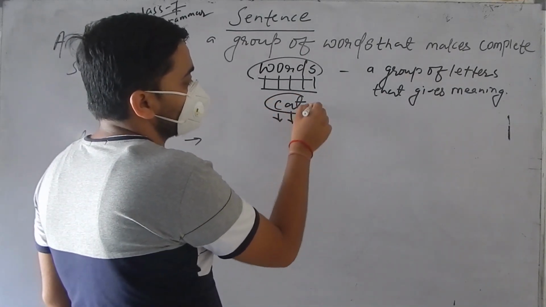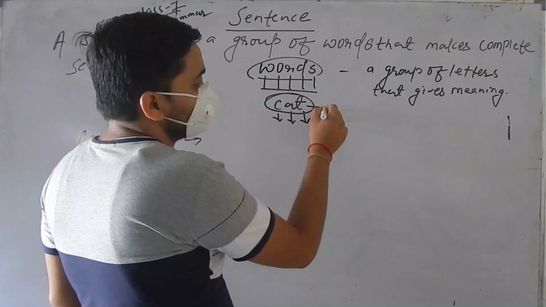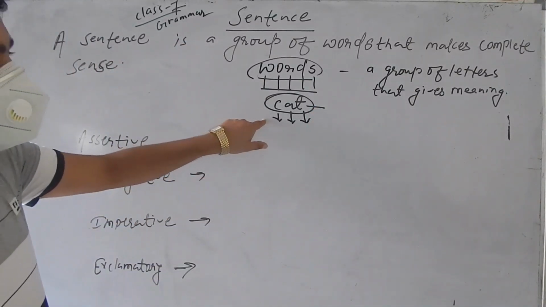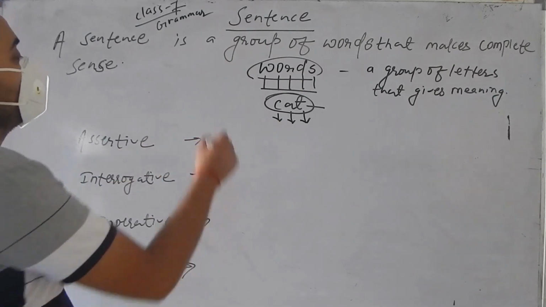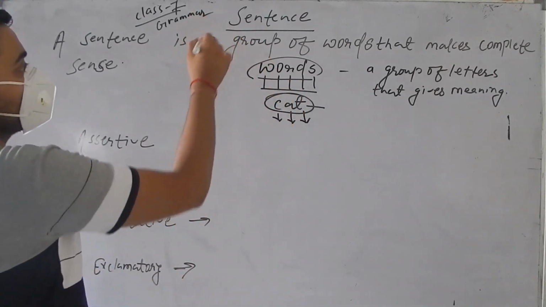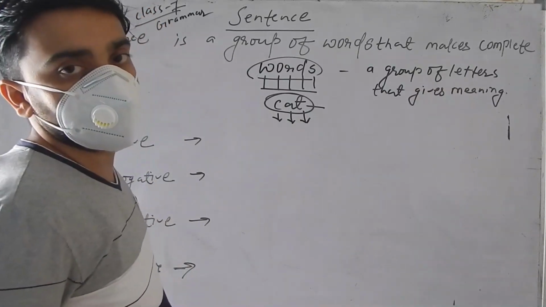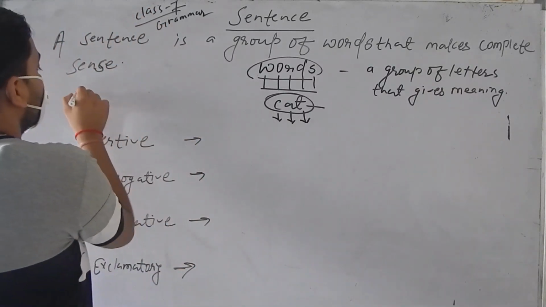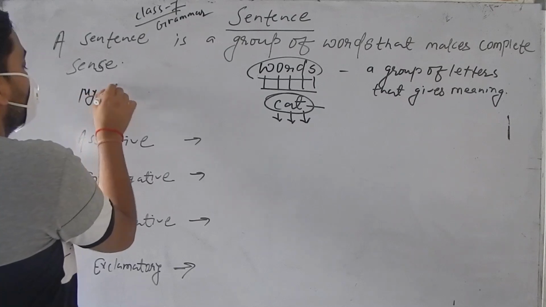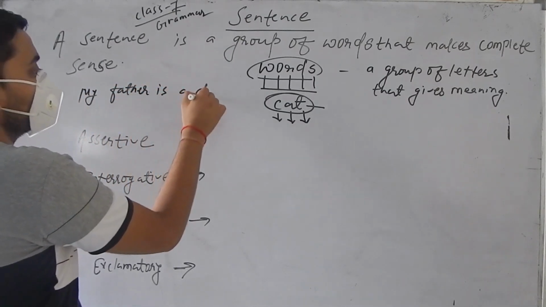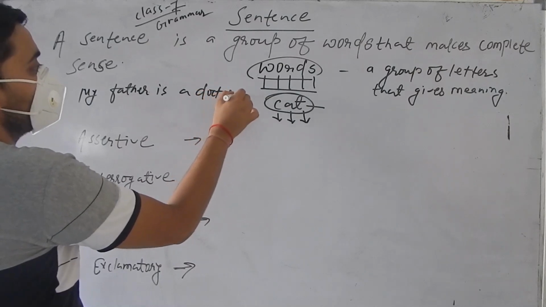And it is systematically used. Why? Because it has a meaning. Cat means birat. The word is a group of letters. Okay. And similarly, the group of words is called a sentence. Okay. For example, when we say, my father is a doctor. My father is a doctor.